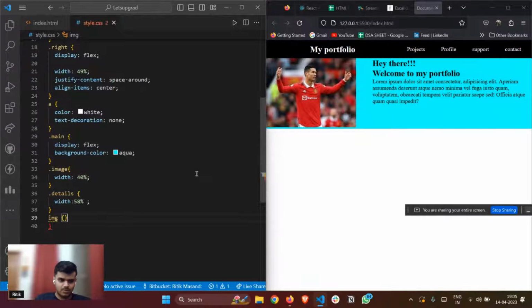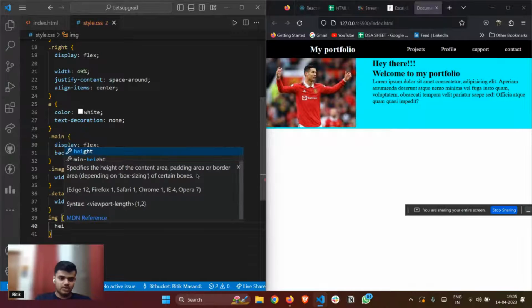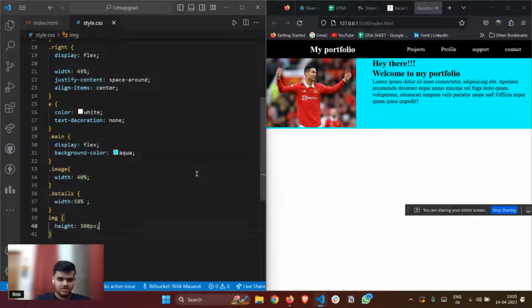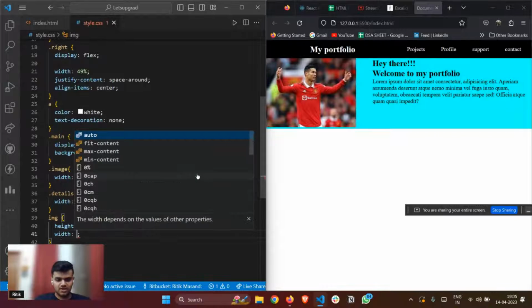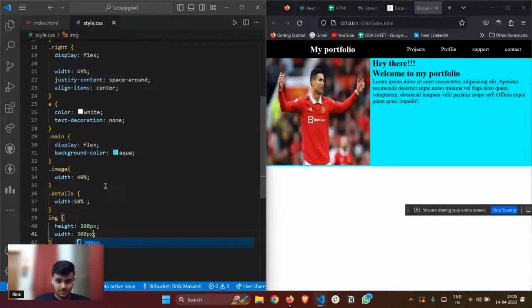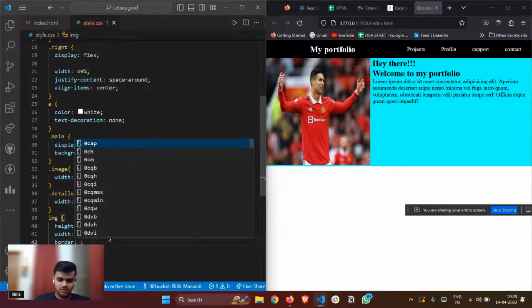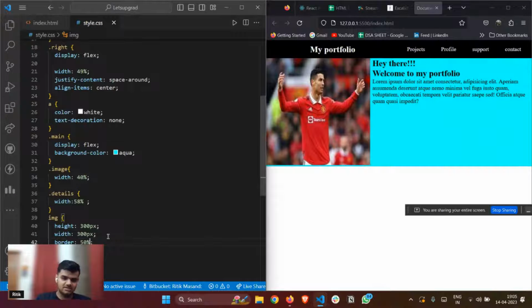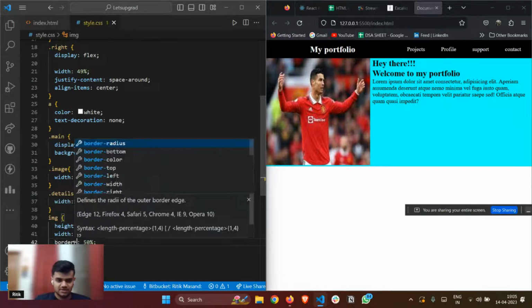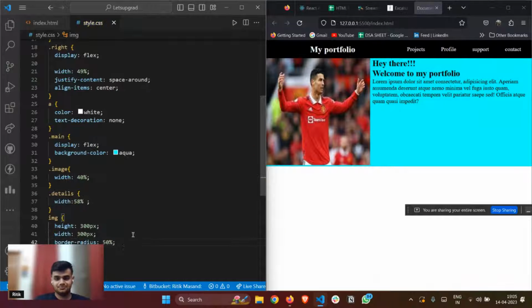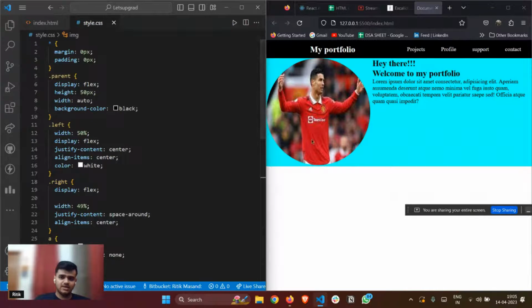First of all, I'm thinking of adding a height and width, so let me give a height of 300 pixels and a width also of 300 pixels. Looks fine. Now let me add some border radius. In order to make any image circular, you add a border radius of 50%. Now as you can see, this image has become circular.